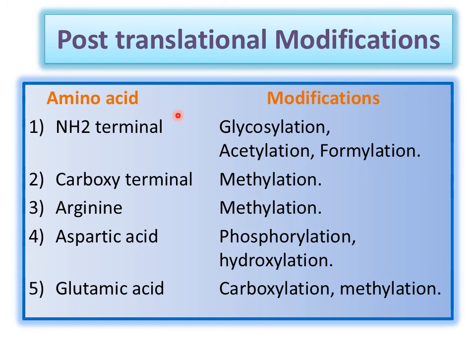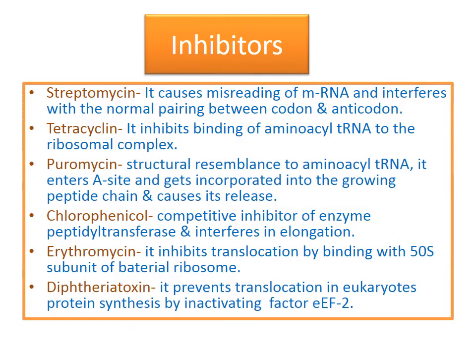We see modifications like at the amino terminal, glycosylation will take place, acetylation will take place, formylation will take place. At the carboxy terminal, methylation will take place, arginine methylation, aspartic acid phosphorylation and hydroxylation will take place. In glutamic acid, these are all amino acids, glutamic acid modification will require carboxylation and methylation.